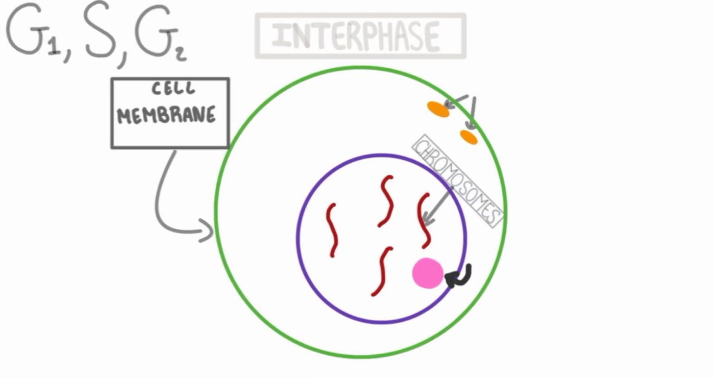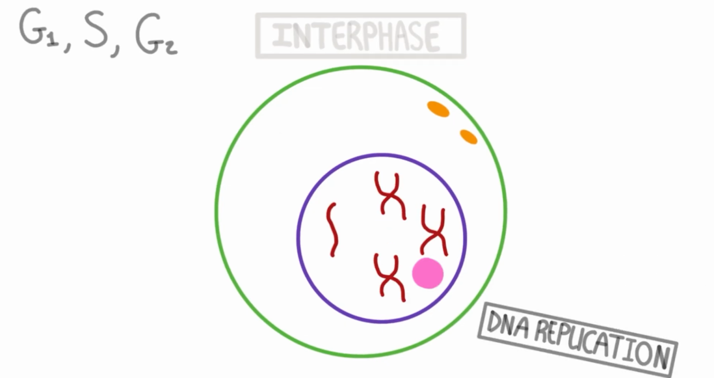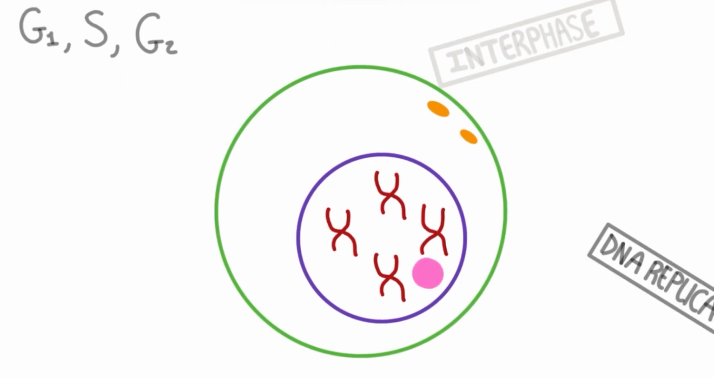In G1, the cell grows and makes new organelles. In S phase, the cell replicates DNA, and in G2, the cell prepares for cell division.